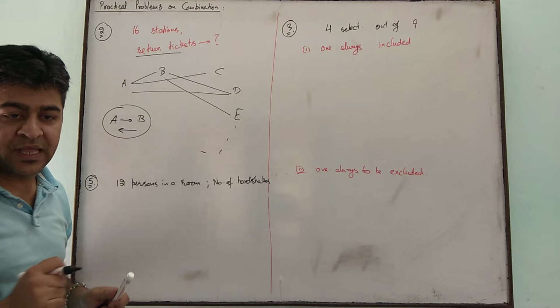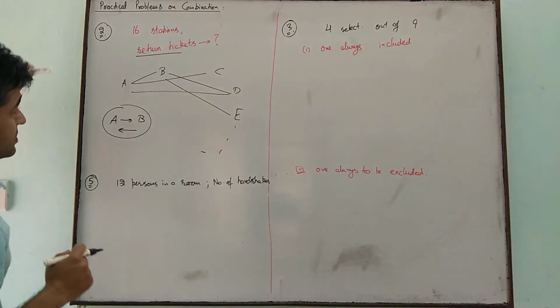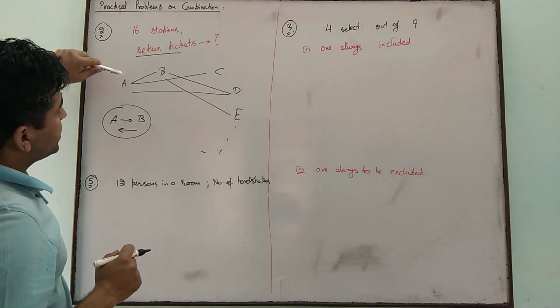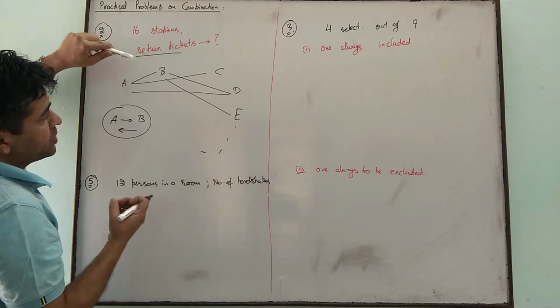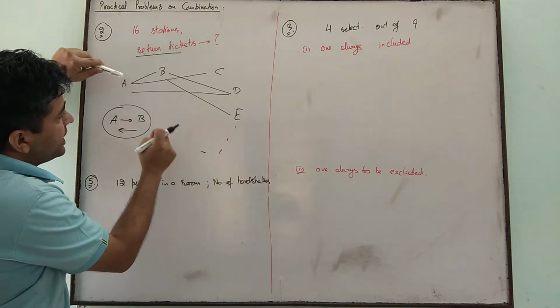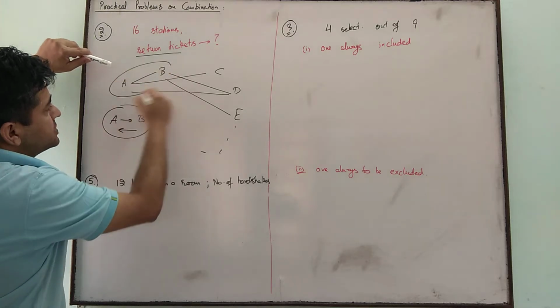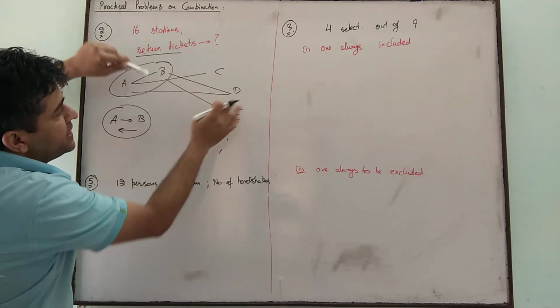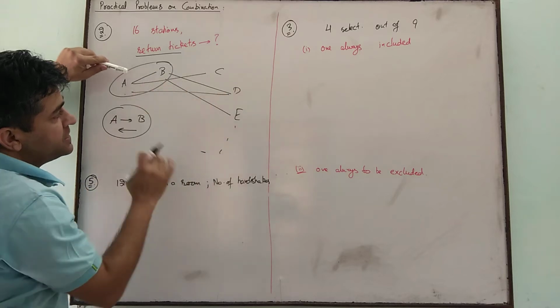The second thing is how many stations we are picking up at a particular time to form one ticket. To form one ticket, we are taking two stations at a time: AB or BD or CE or BC.